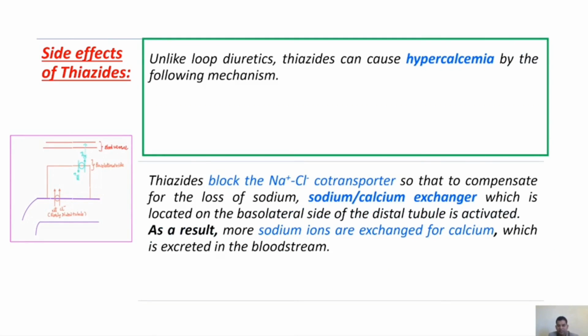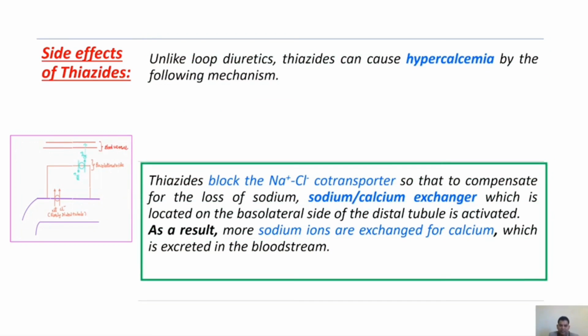Next, unlike loop diuretics, thiazides can cause hypercalcemia by the following mechanism. We know that thiazides block the sodium chloride cotransporter, so to compensate for the sodium loss, the sodium calcium exchanger is activated. As a result, more sodium ions are exchanged for calcium, which is excreted into the bloodstream. Here you see, whenever this channel is inhibited, to compensate for the loss of sodium ions, the sodium calcium exchanger is activated, which is located on the basolateral side of the distal tubule, so that more calcium ions are excreted into the bloodstream.